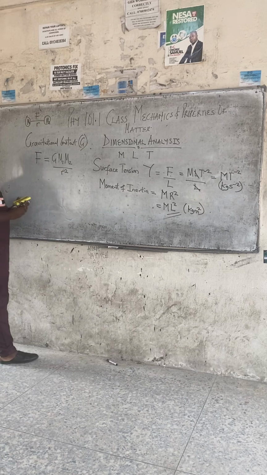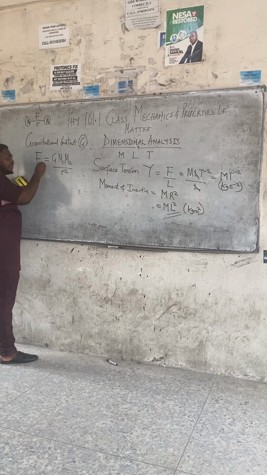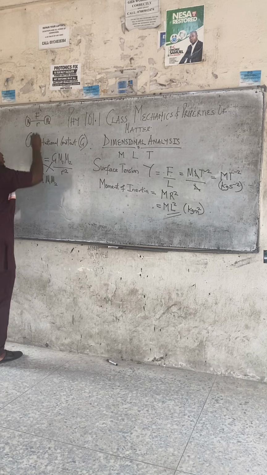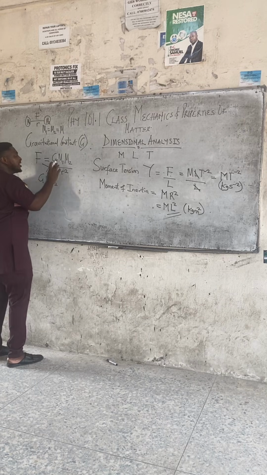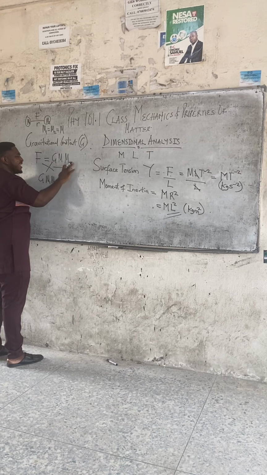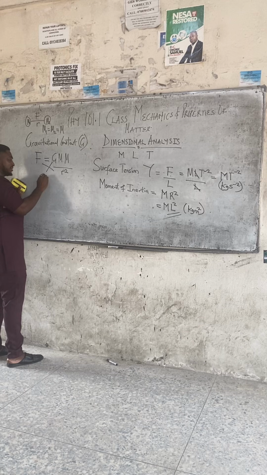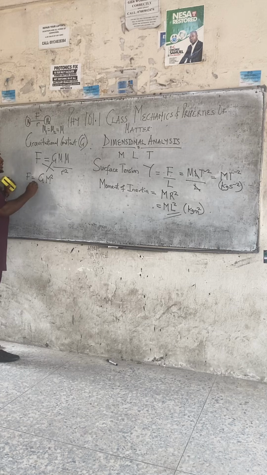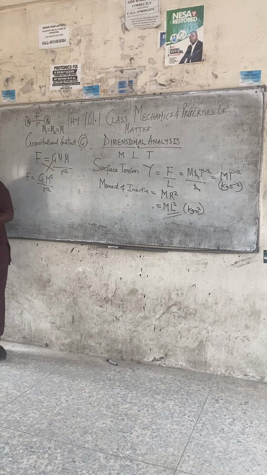Class, let us now make G the subject of the formula. If you cross multiply, you're going to have G. Another thing you should note: sometimes when the masses are equal, m1 equals m2, we can call it m, since they have the same mass. So instead of m1 m2, it is m times m, and m times m is m square. So F can be equal to G m square over r square when the two masses are the same.